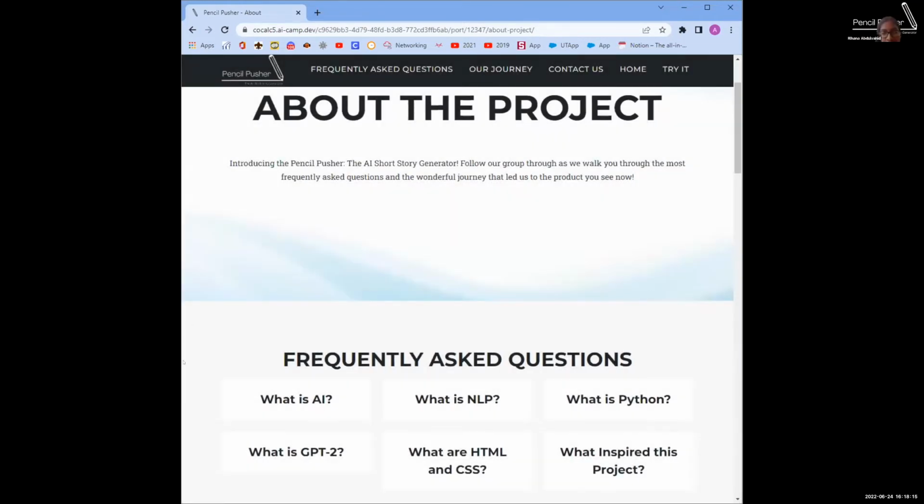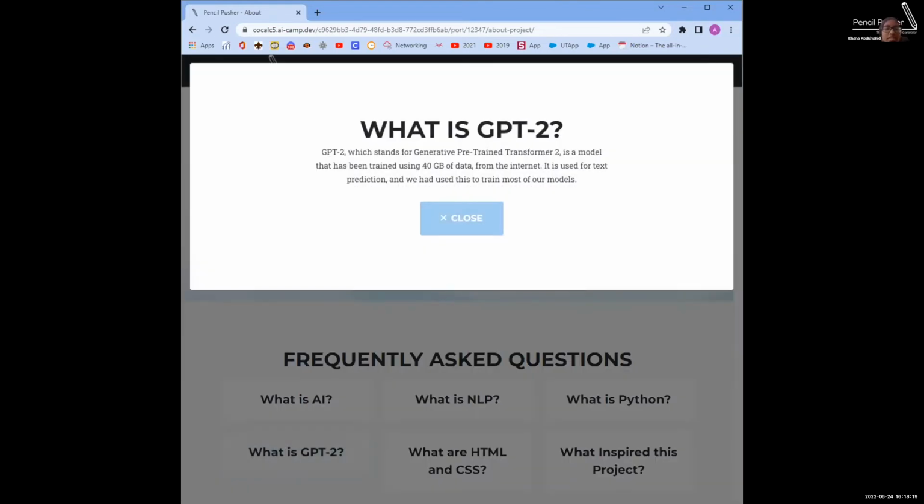So for the next 3 questions, first of all, what is GPT-2? So GPT-2 stands for Generative Pre-trained Transformer 2. And it's basically the model we use to train 3 of our genres. And the other 2 were trained using GPT-Neo.